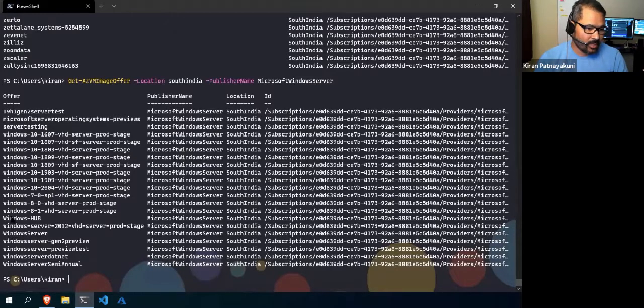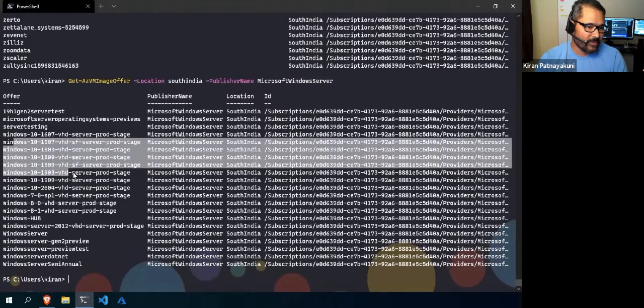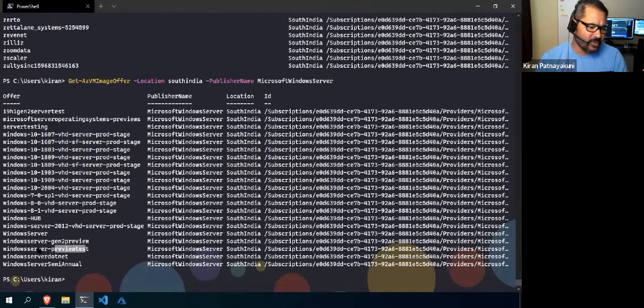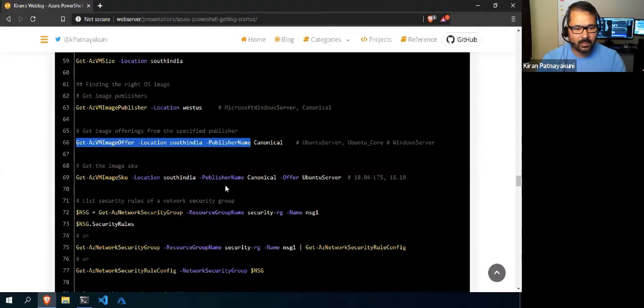Right, so there are many. I have Windows 10 offerings, and a few previews also, but I'm mainly focusing on Windows Server for this demo. Even in Windows Server, there are many other versions or SKUs, nothing but editions of the operating system. You can consider it that way.